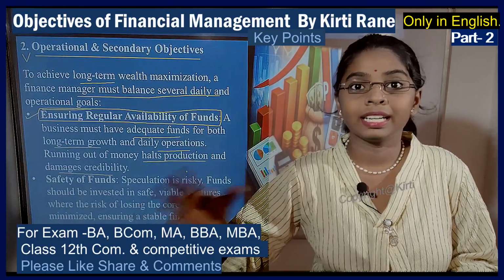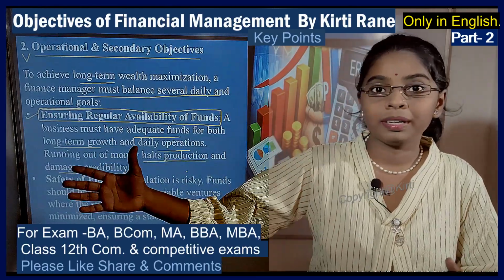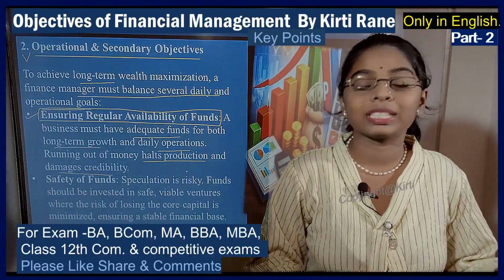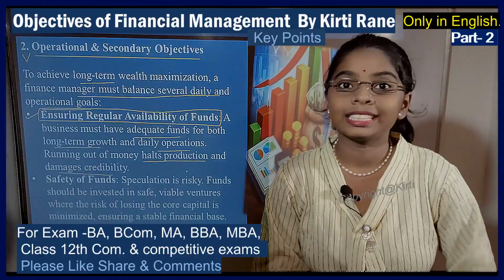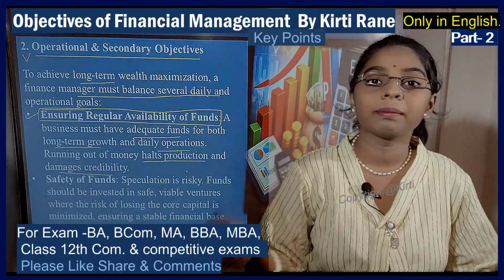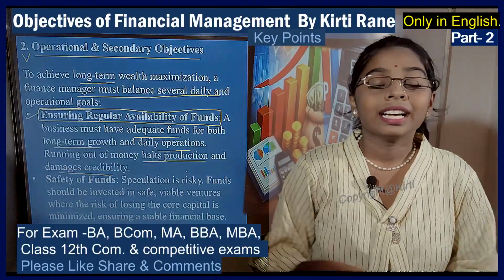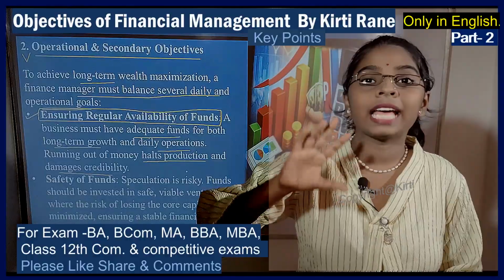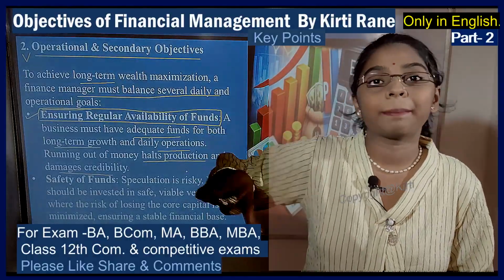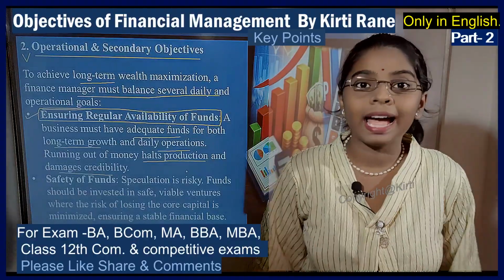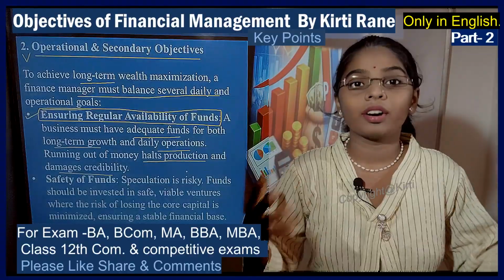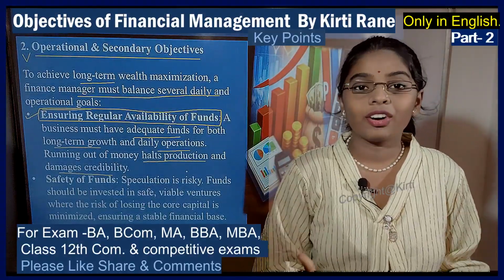The investment means the long-term fixed capital, and the working capital is for day-to-day use like salaries, daily wages, and, let's say, short-term creditors, right? So it should have money for daily objectives as well as long-term objectives like buying machinery, expanding the plant, promoting the business, etc.